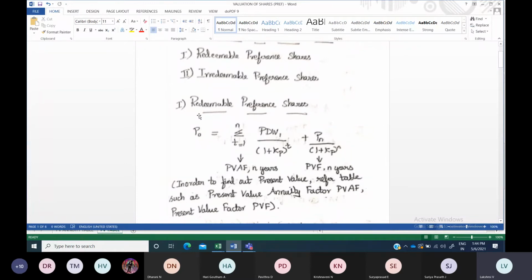You can identify just by going through the question what the number of years is, and with that you can easily find out that it is a redeemable preference share. If the maturity period is given, then it is a redeemable preference share. If not given, then it is an irredeemable preference share. So this is the formula for that.